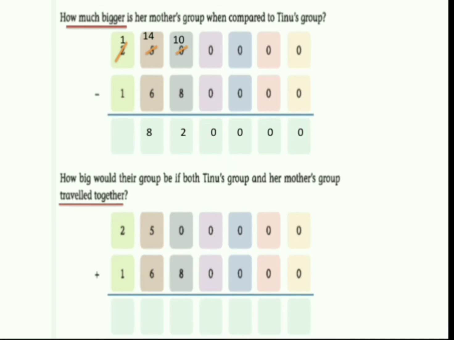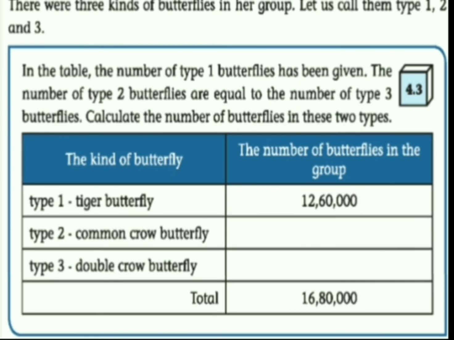Next, how big would their group be if both Tinu's group and her mother's group travel together? Together means we have to do the addition operation. If you add these two numbers, what will be your answer? Yes, 0 plus 0, 0, then 8 plus 2, 10, and carry over 1. So this is your answer. Now move on to the next page.